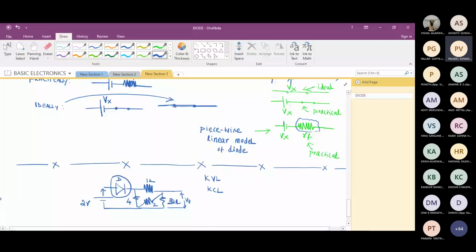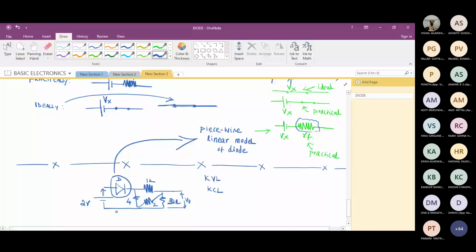Sir, assume it's ideal. So we can break it down into a battery and a resistance. Suppose I say, take a practical diode and do it. I want the voltage across 3 kilo ohms. Calculate and tell me. What will you do? Can I replace the diode by this model, the piecewise linear model? Once we replace it by the linear model, can we apply Kirchhoff's voltage and current law? Yes, sir.